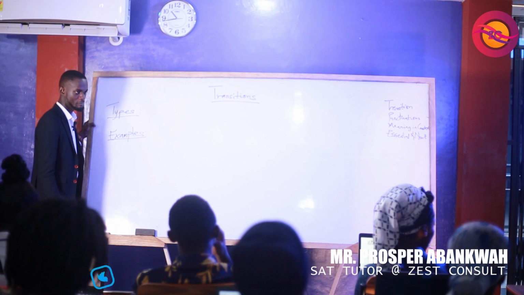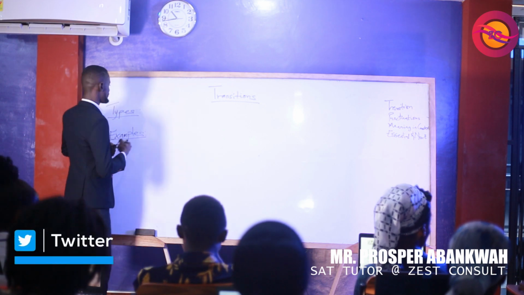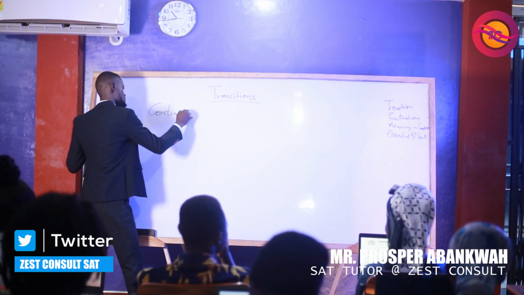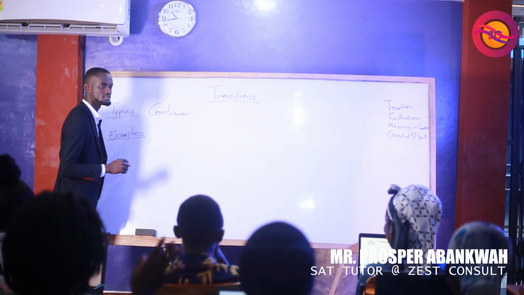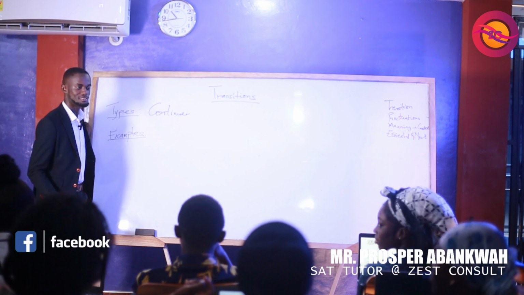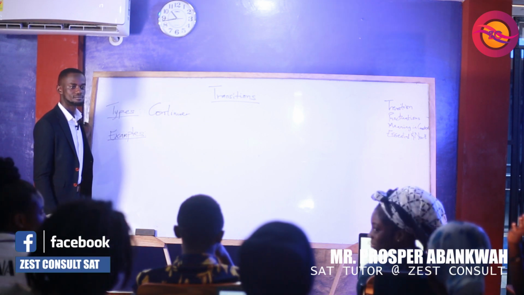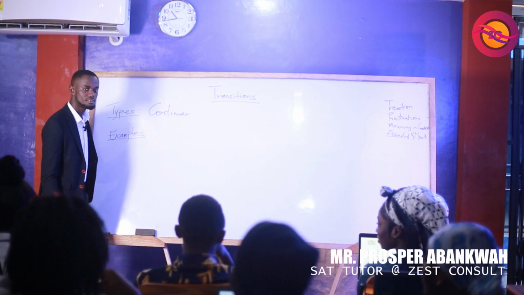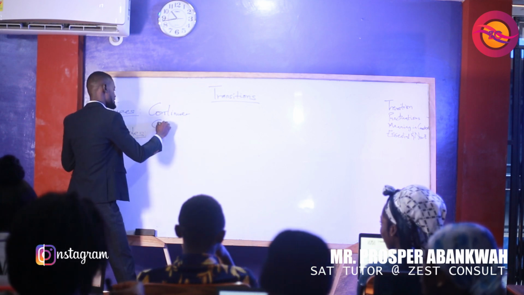Continua. So we have continua. Who else? Ajiman. Come again. Cause and effect.